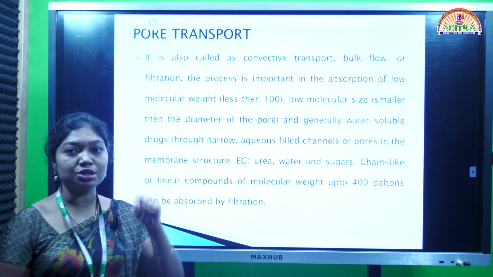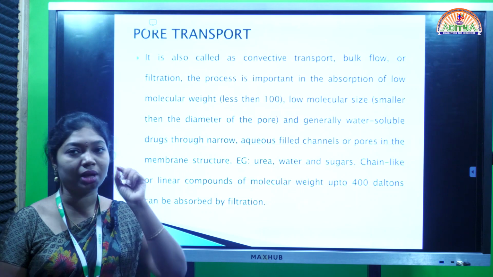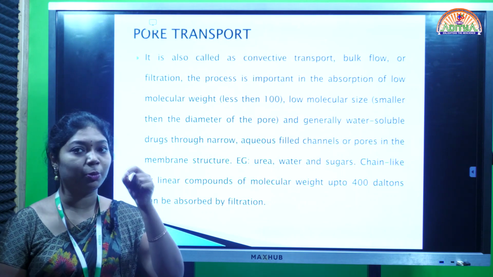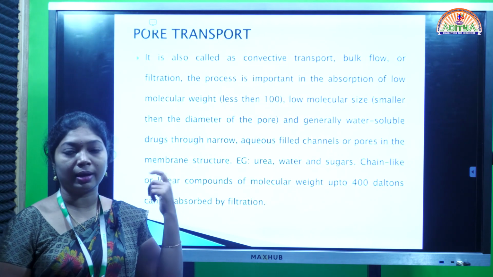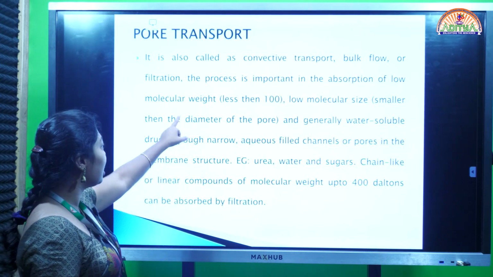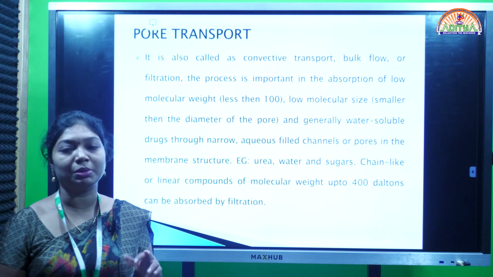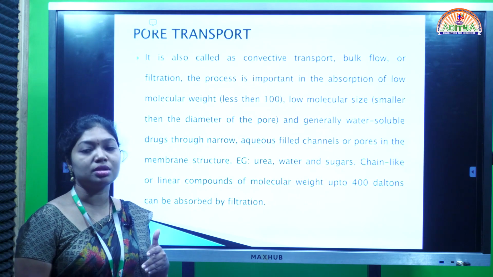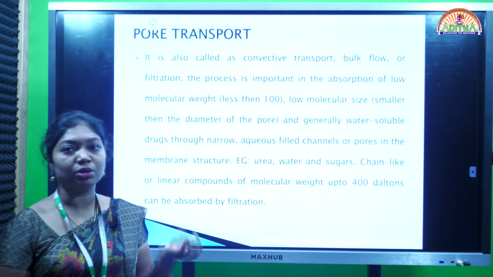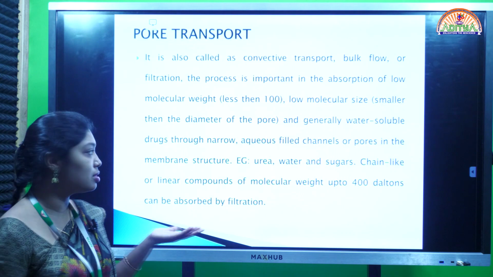Through these pores in the membrane structure we have very small aqueous fluid pores. Through these pores, drugs with low molecular weight and low molecular size, and drugs which are water soluble, can be transferred very efficiently, because the membrane is a water soluble membrane. What are the examples?